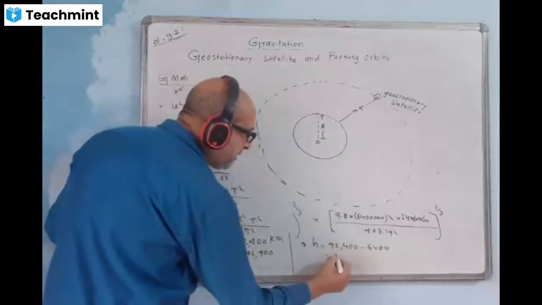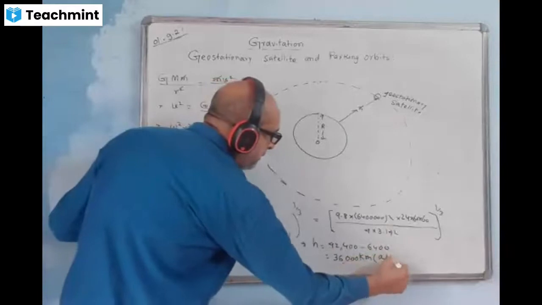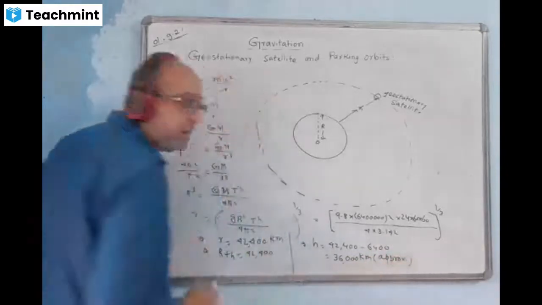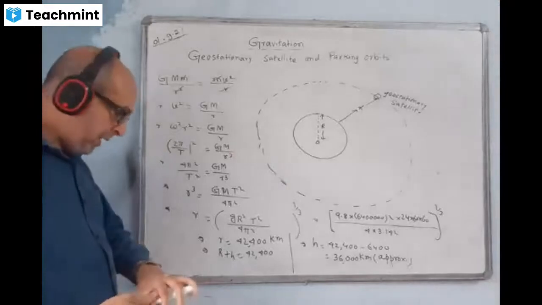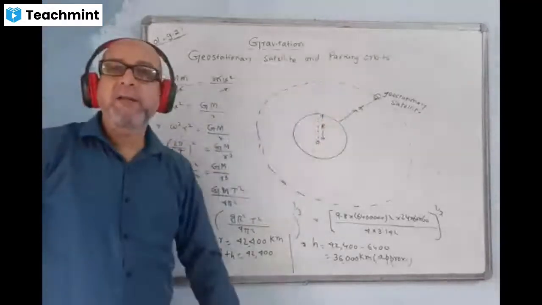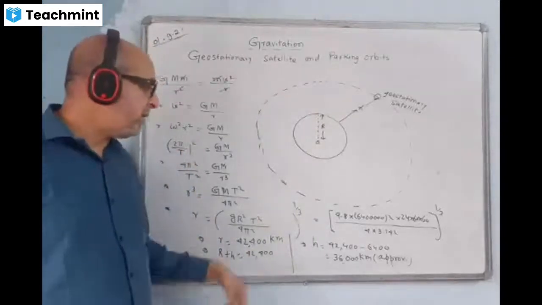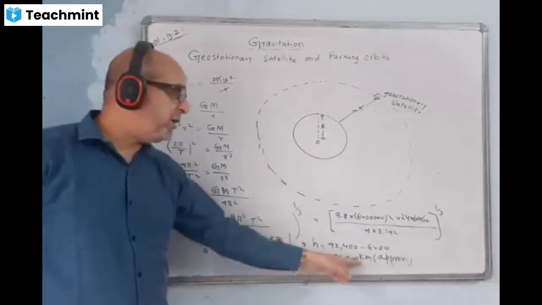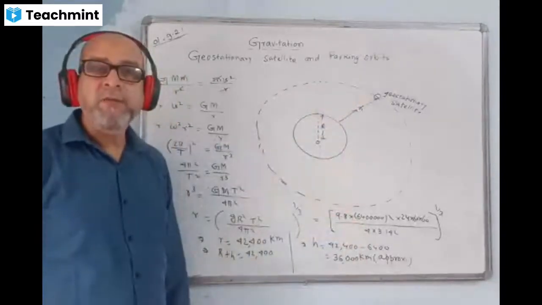When you subtract, your answer will come 36,000 kilometers approximately. So please write it down. That means, what is the height of the parking orbit? At what height are the geostationary satellites situated? We say geostationary satellites are situated at a height of nearly 36,000 kilometers from the surface of the earth.